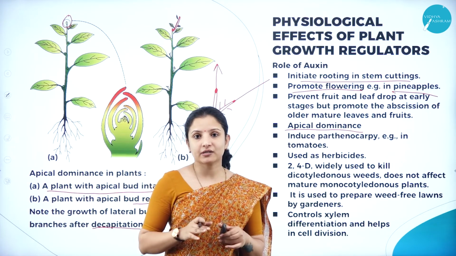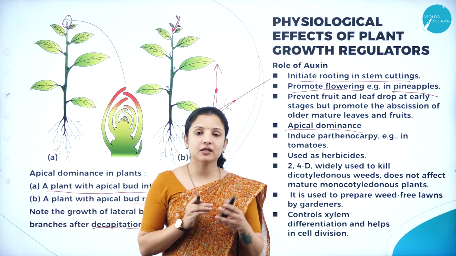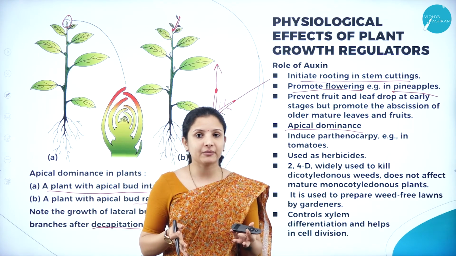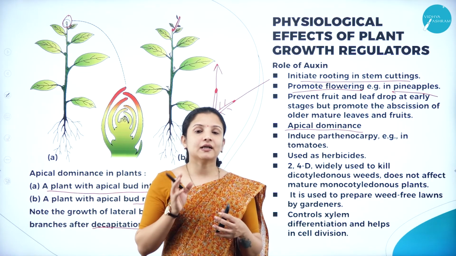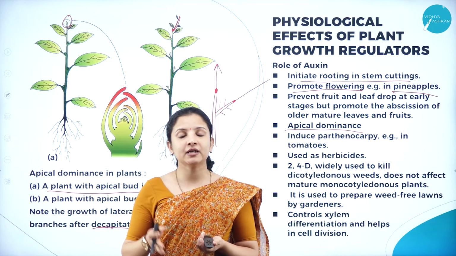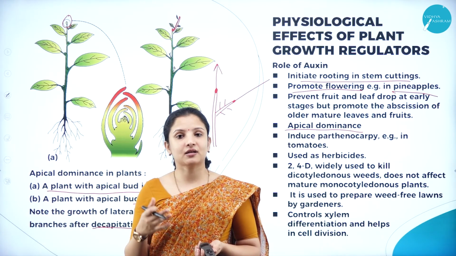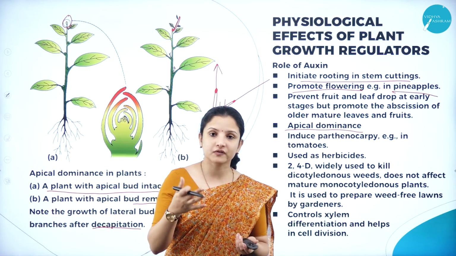But in the parthenocarpy case, what happens? Without the fusion of the male and female gametes itself, some of the cells in the embryo sac of the female gametophyte, the nucellus cells surrounding it, directly participate in formation of the fruit.